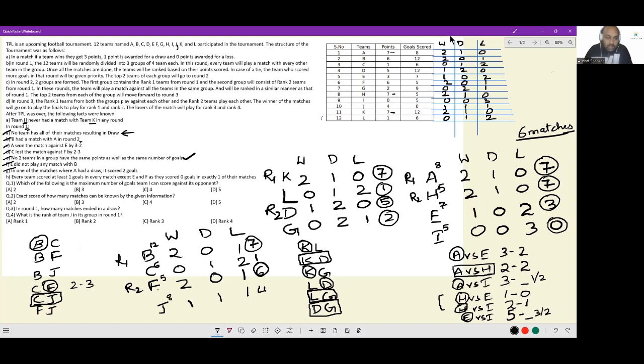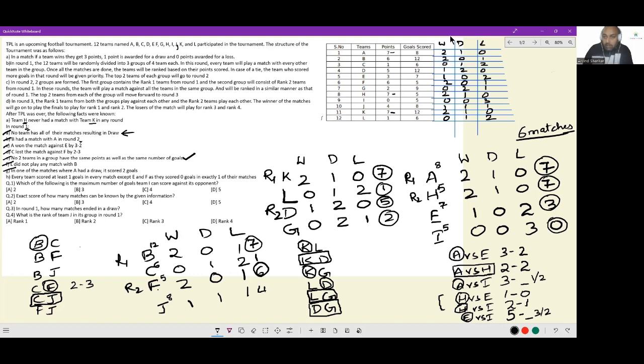Okay. The challenge here remains, because we don't know the precise outcomes. Wherever F is losing, in that match, F would have scored 0 goals. But in the other match, F would have scored how many goals? 3 it has scored here. In the other match, it would have scored 2 goals. So the match that F is winning 2-1. The match that it is losing, 0.